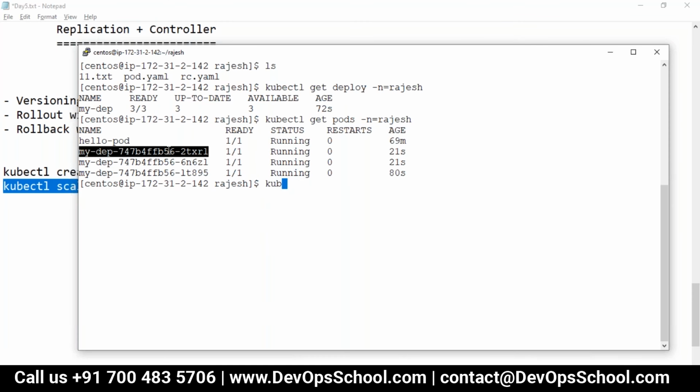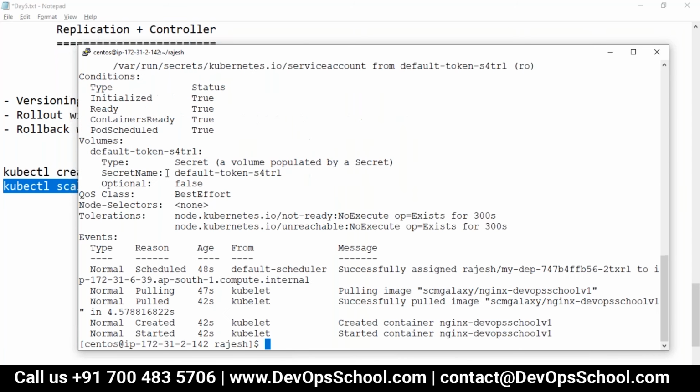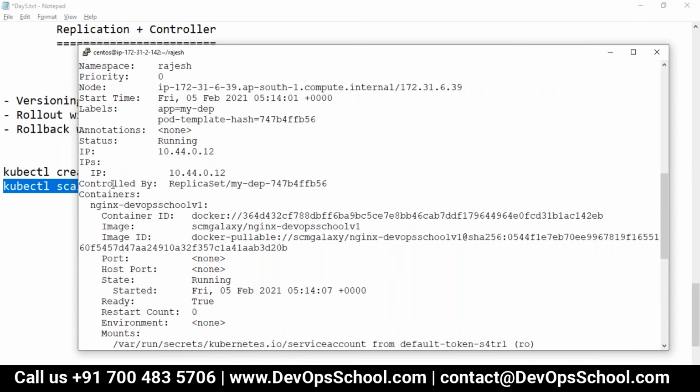Let's look at it. kubectl describe pod, which pod? -n Rajesh. If I describe the pod here, if I see here, controlled by, not replication controller, but controlled by replica set. What is the name of the replica set? MyDep.